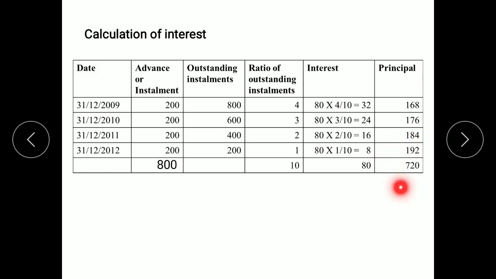Total principal amount paid rupees 720, and this 720 was given in the question to us. So 720 principal amount, that is your cash price, plus interest amount of 80, we get the total amount of installments and advance paid. So this is your hire purchase price, which is equal to interest plus principal.